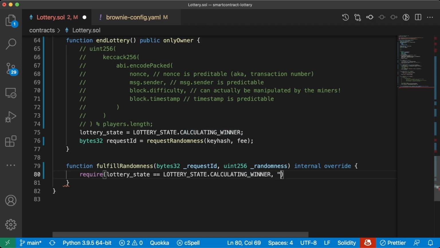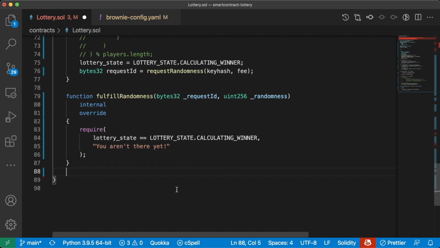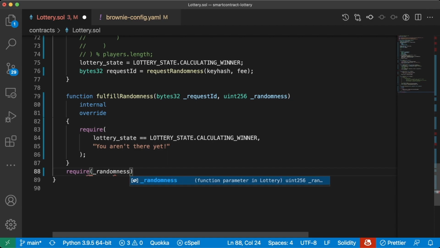And if we're not in that state, we'll just say you aren't there yet. My auto format is on for this one, so it's jumping in. Then let's just do another check to make sure we actually get a response. So we'll do require underscore randomness is greater than 0. And if it's not, we'll just say random not found.